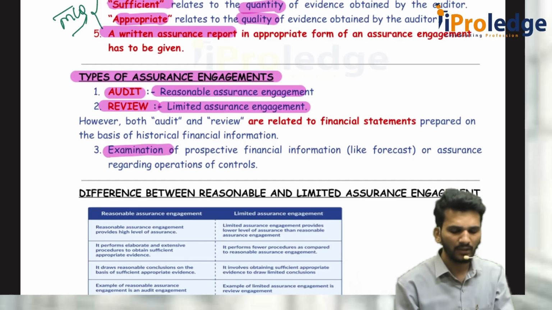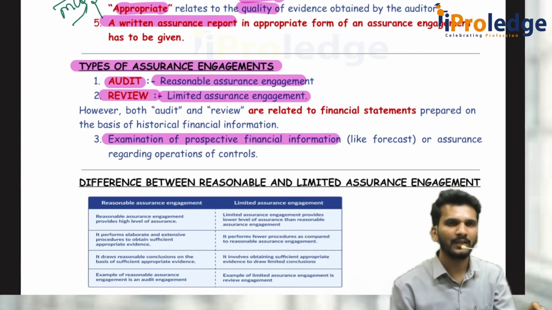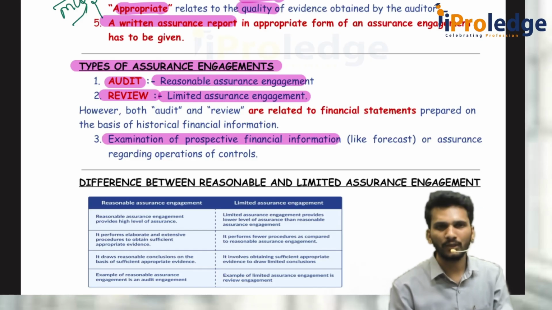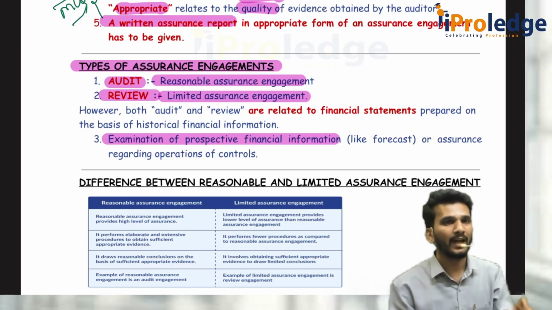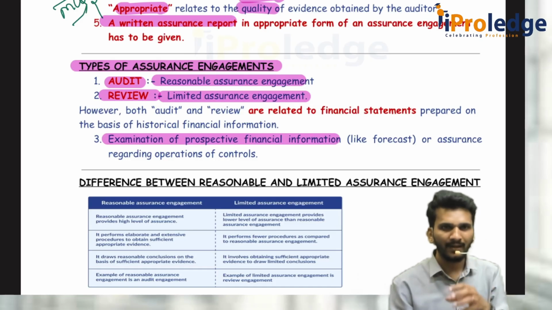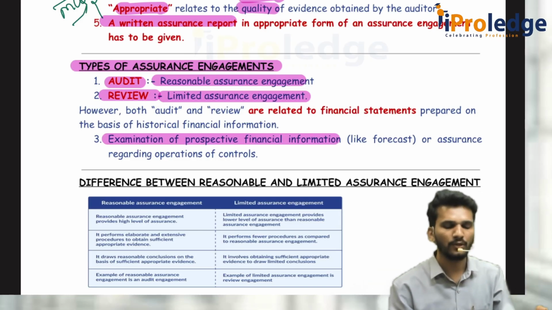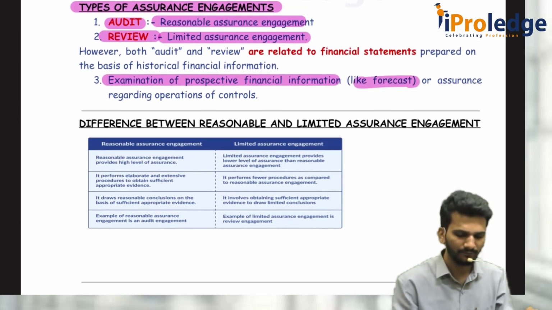Third one is examination of prospective financial information. Whenever you go to a bank for the purpose of obtaining a loan, the bank manager will ask you to get projections signed by a chartered accountant. Can you give assurance on that? You can't give assurance, but you can sign it, stating that whatever is prepared is as per the information given by the client. I do not express any opinion. I do not vouch for the accuracy of the numbers. That may come true, may not come true. I am not responsible. I am just telling that based on the data given by them, I prepared it and I give it to him. That's it. 3 types of assurance engagement: audit, review, and prospective financial information, like a forecast, for example.